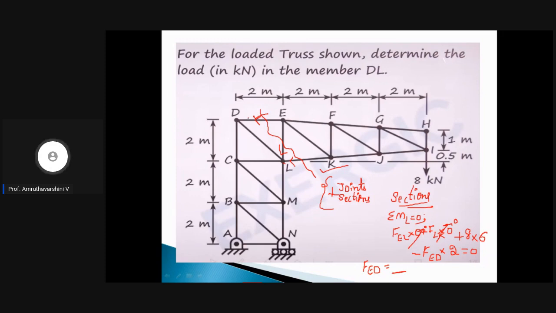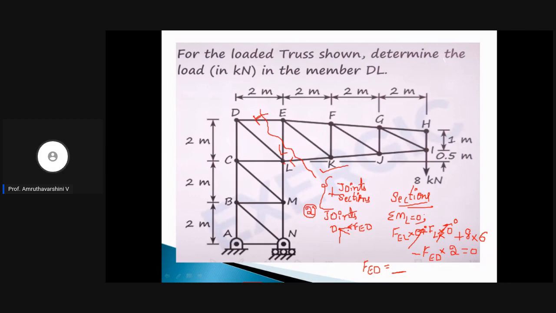Clear? Now look at joint D. We are done with method of sections. Now we are doing method of joints. We are considering joint D. We have three forces. Yes, one is F ED.